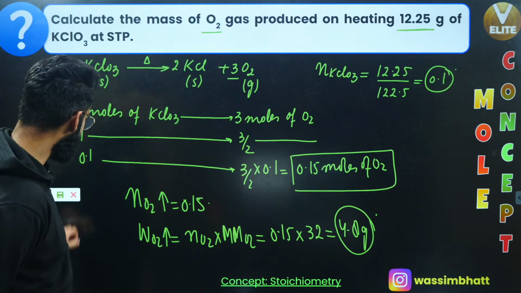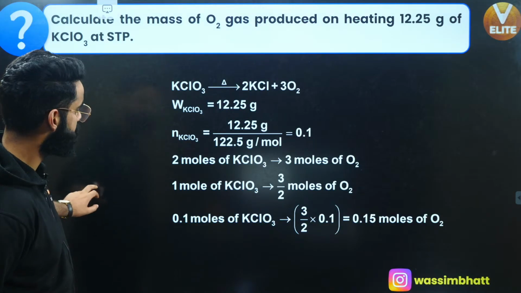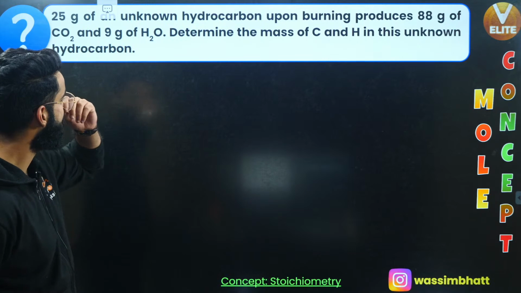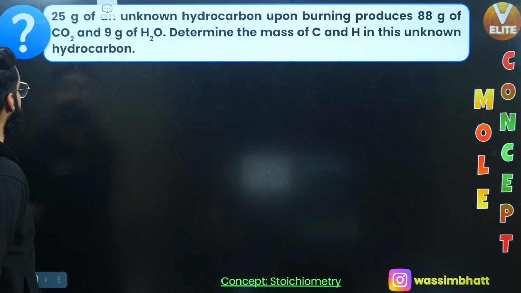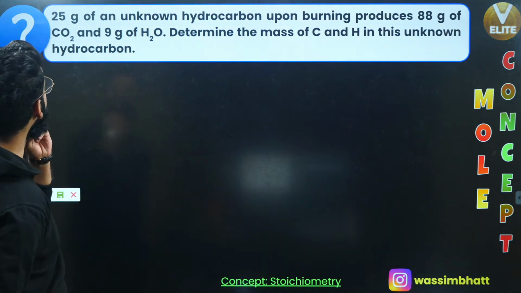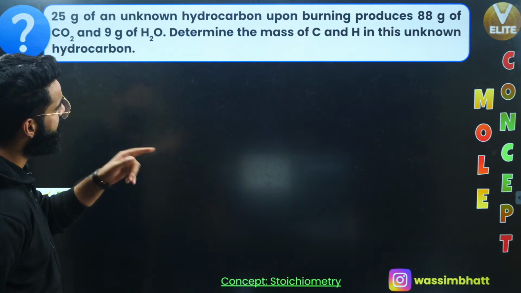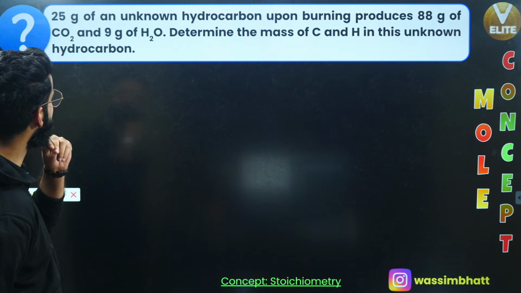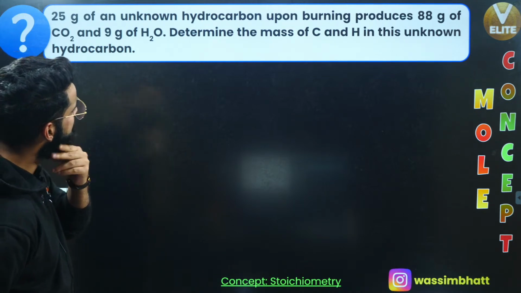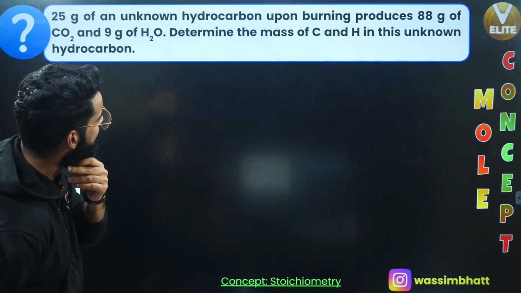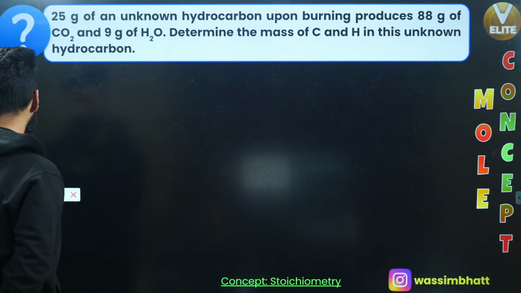Okay, so let's move on to one more question, which will be on your screen. Look at the question. 25 grams of an unknown hydrocarbon upon burning produces 88 grams of carbon dioxide and 9 grams of water. Determine the mass of carbon and hydrogen in this unknown hydrocarbon.